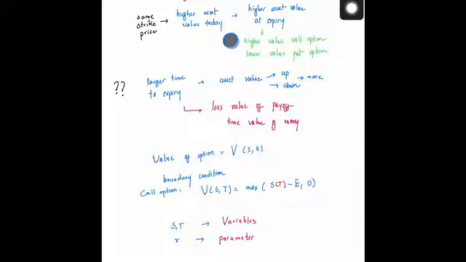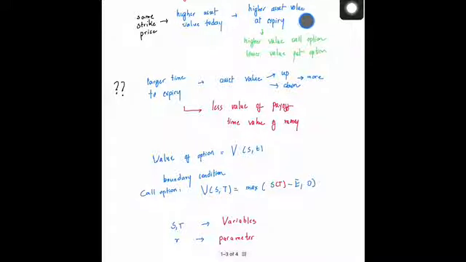Let's try to understand this a little bit. Say we have the same strike price. If the asset has a higher value today, then at expiry it will likely also have a higher value. That is the expectation for a call option.